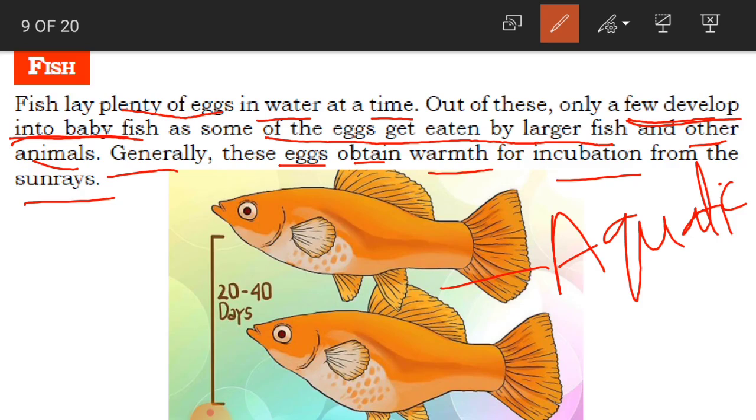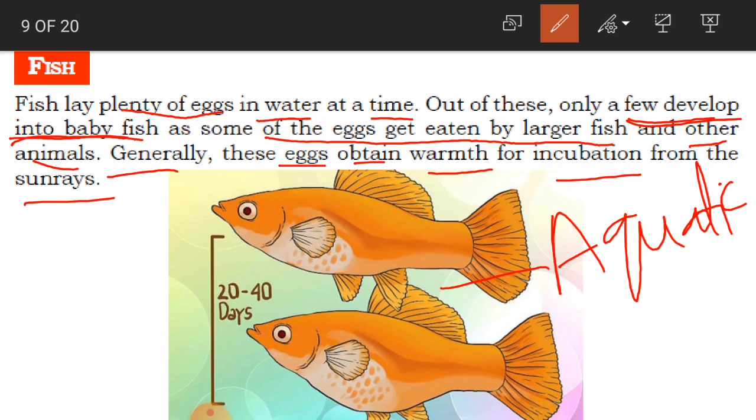This process is called incubation. But here this fish is not going to sit on the eggs. Why? Because the eggs are in the water, it cannot sit on the eggs.